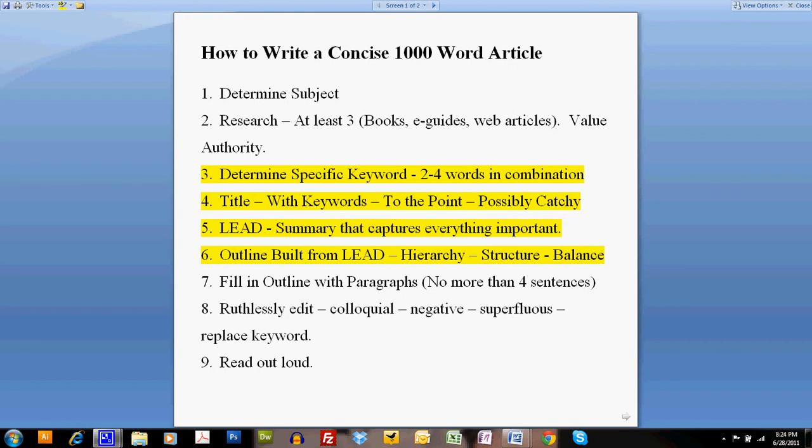After that, we need to come together with what's called the lead. This is the summary that captures the important parts of what the article is going to be about. This needs to be 1 paragraph. Historically, reporters have used leads quite a bit. They're always looking at putting their lead together. This is so that if everything else were to disappear and this 1 paragraph were to stay alive, I would understand what this article is going to be about.